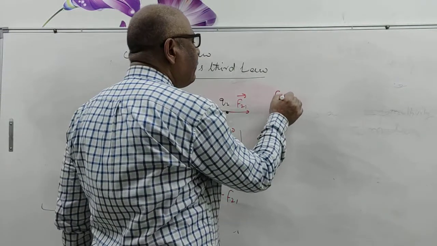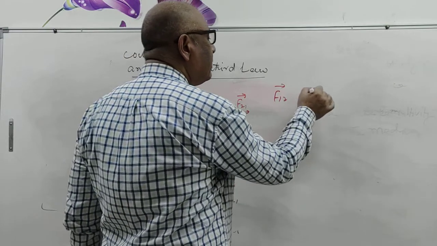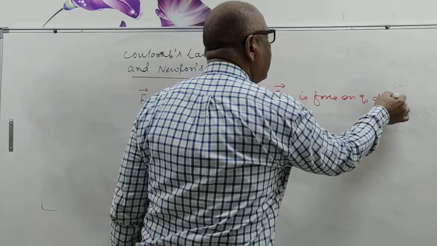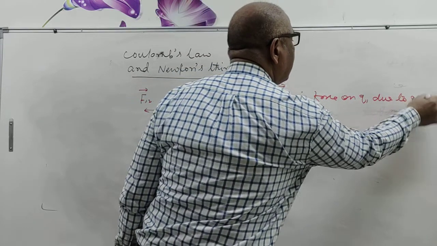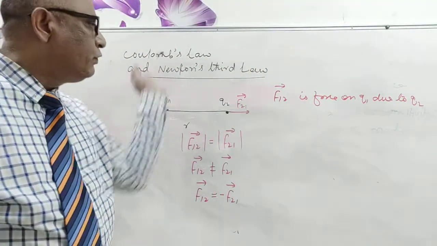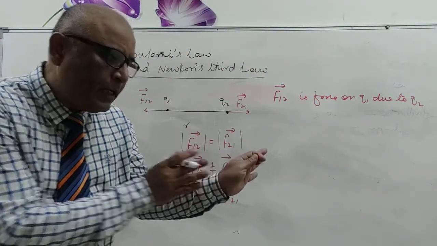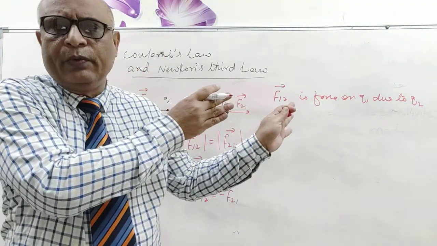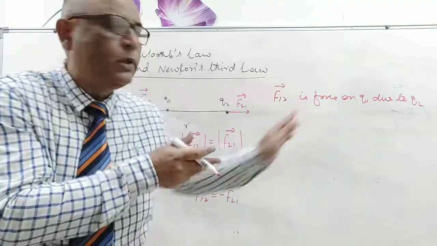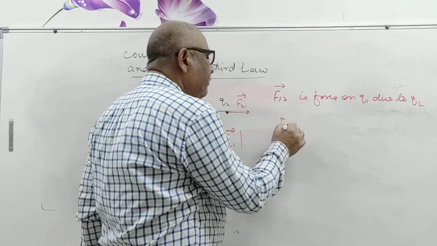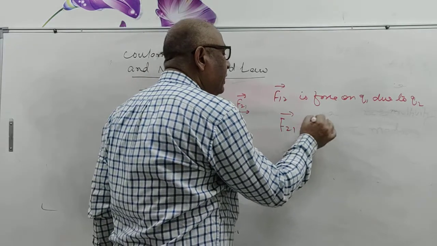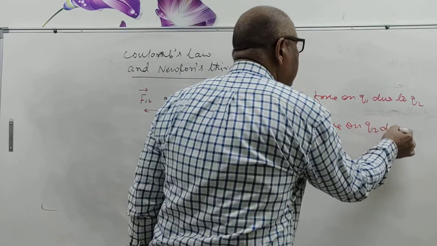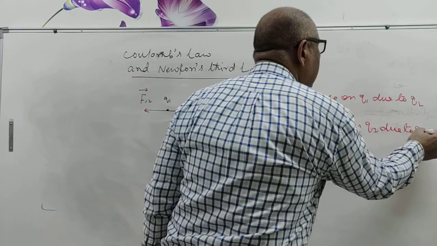What is the F12 vector? It is the force on Q1 due to Q2. Q1 is repelled by Q2 due to force F12. Now F21 is the force on Q2 due to Q1.